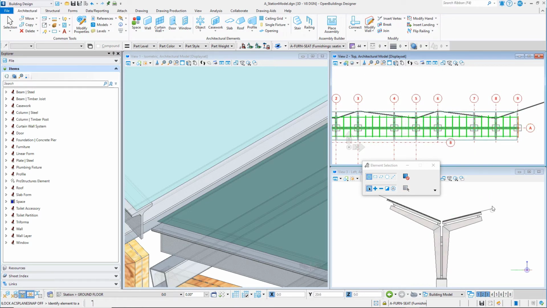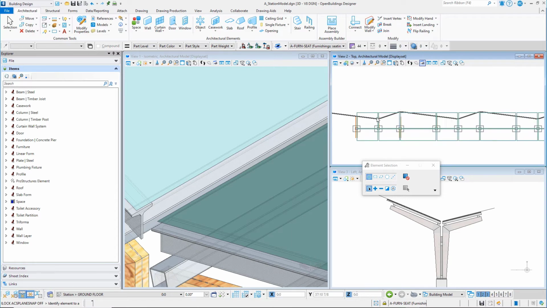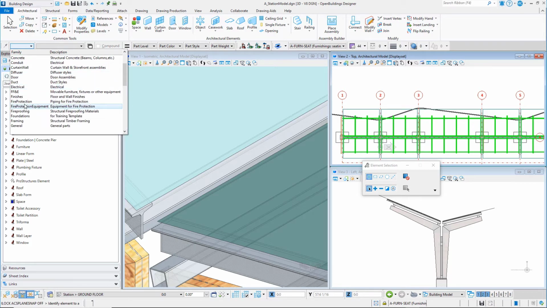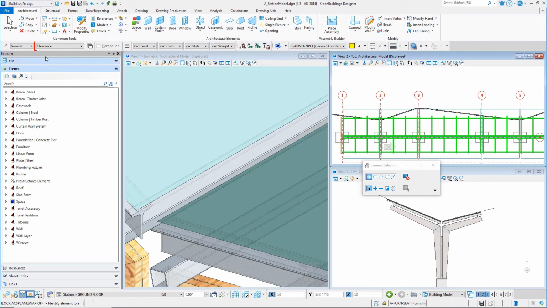Now let's have a little fun with the design. Rather than this relatively simple straight butterfly canopy, we could modify the front edge to match the curb line where the buses load and unload. Let's start by creating a construction line indicating the edge geometry. Set the family and part to General. Constructions dashed. Use the Move Parallel tool to copy the curb edge out by 2'6" or 750 millimeters.